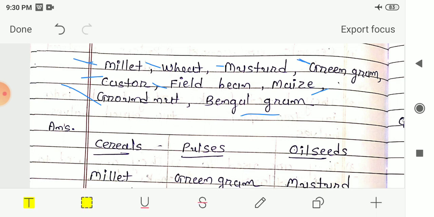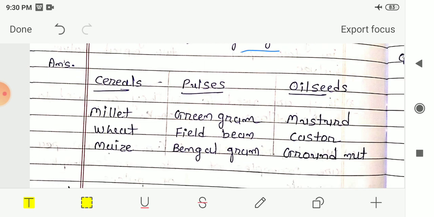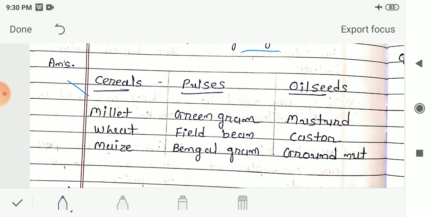So now let me see the answer. Here the answers are given to you. Cereals: millet, wheat and maize are some of the examples of cereals. In the pulses: green gram, field bean and Bengal gram. These three seeds will come into the column of pulses. And the last one is oil seeds: mustard, castor and groundnut. These are some of the examples of oil seeds. So here the answer for your classification is given to you.